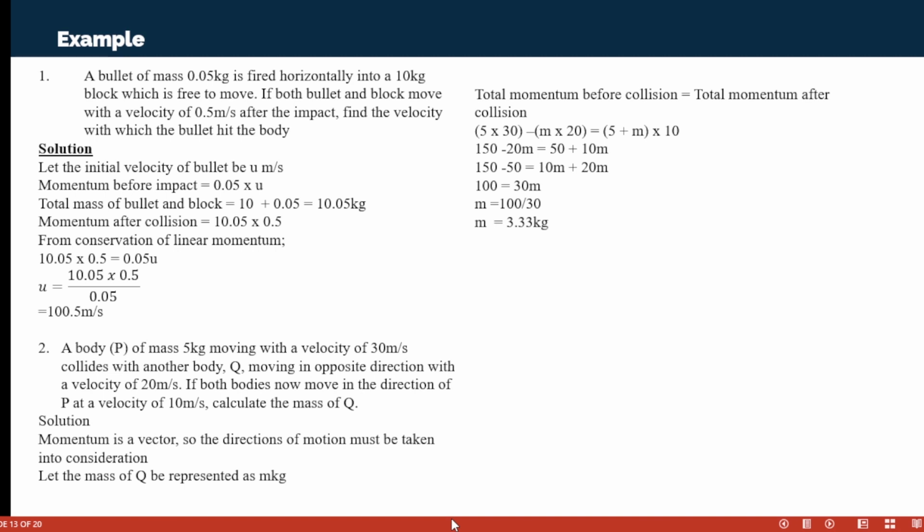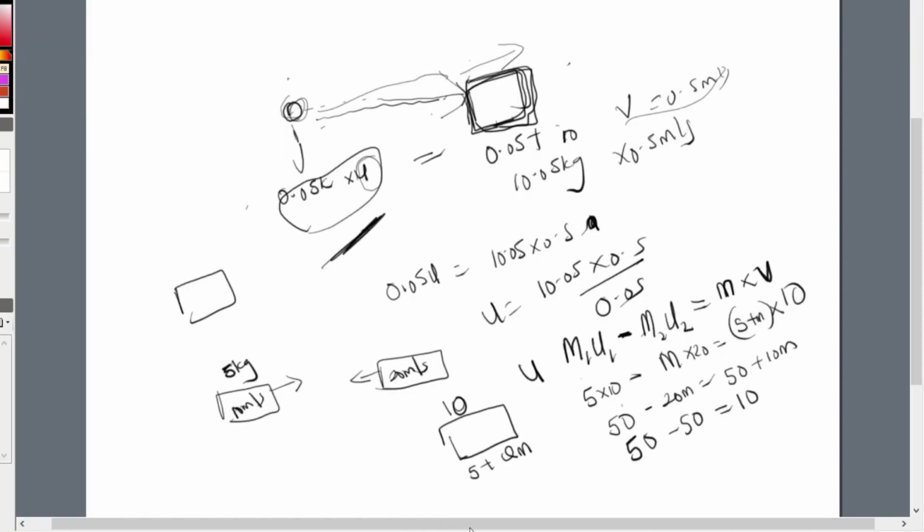Okay, something is wrong. It was 5. Oh, the velocity was 30 meters per second. Sorry about that. I was wondering why they had the same. So the first velocity was 30, and that is why both of them are now moving in the direction of P, because the velocity of P is more. Sorry, this was 30, not 10.